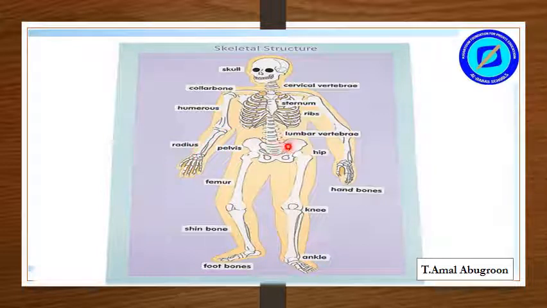Then we have the spinal cord. Then the pelvis. This is the pelvis. After it there is a hip joint. This is the hip joint. Then we have the femur. This is the femur. And then we have the knee bone, knee joint, shin bone, and femur bones. And here we have the bones of the hand. And at the end of our legs we have the foot bones and the ankle joint. Other bones that we have are the jawbone. The ankle joint.